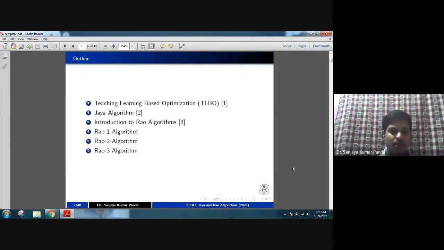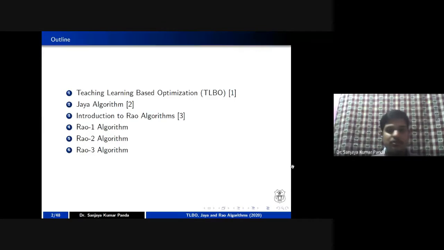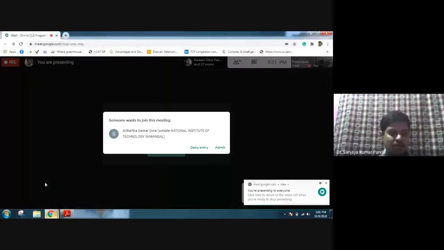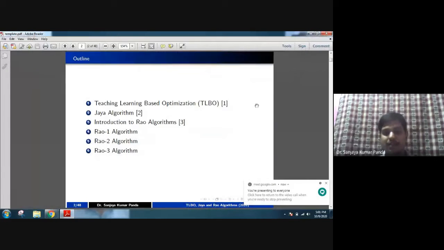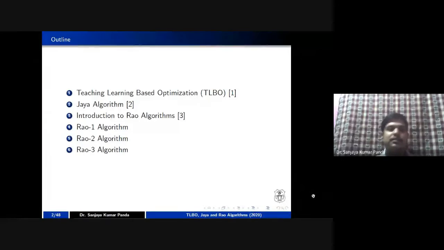So first, I'll focus on teaching learning based optimization. As a teacher or as a student, whatever process we follow in our day-to-day class activity, that is the same concept of teaching learning based optimization, right? When a teacher teaches a particular thing and a student listens to that lecture, some process is going on between the teacher and student.